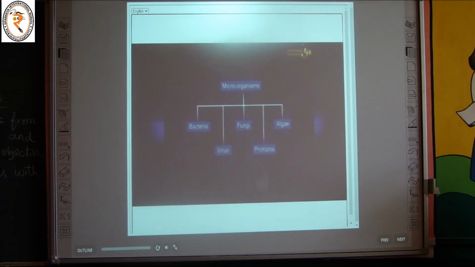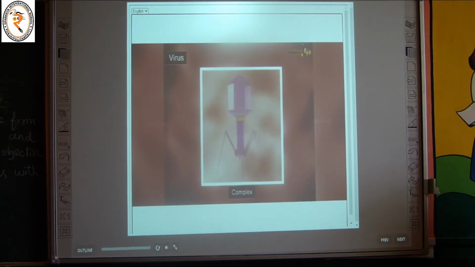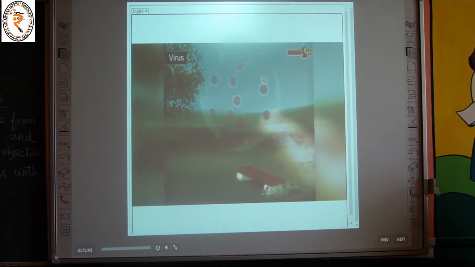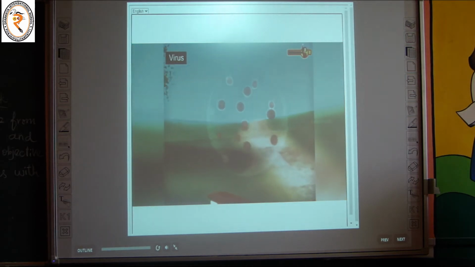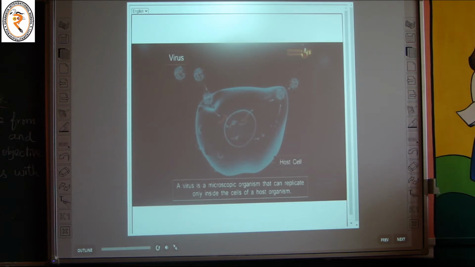The other microorganisms are viruses. They can be filamentous, helical, complex, spherical, and icosahedral in shape. Viruses are minute organisms virtually found in every ecosystem on Earth. A virus is a microscopic organism that can replicate only inside the cells of a host organism.